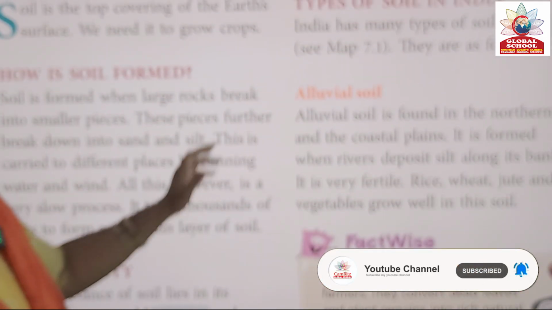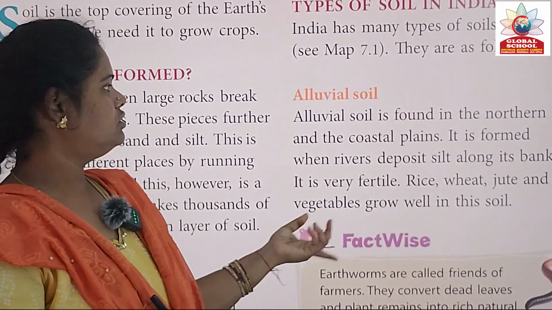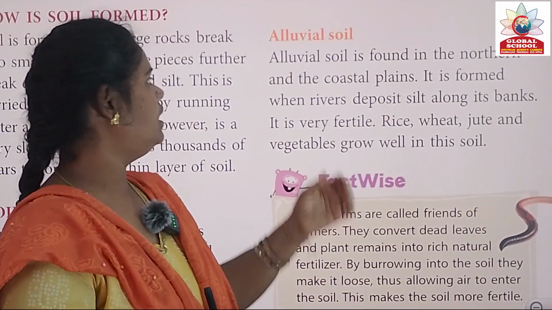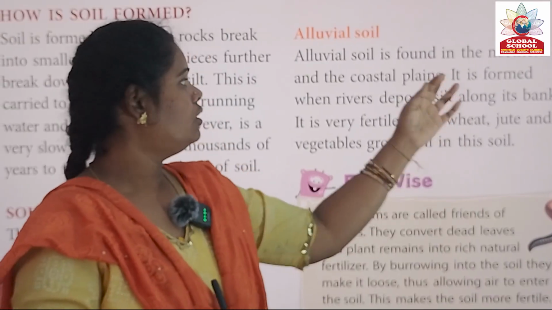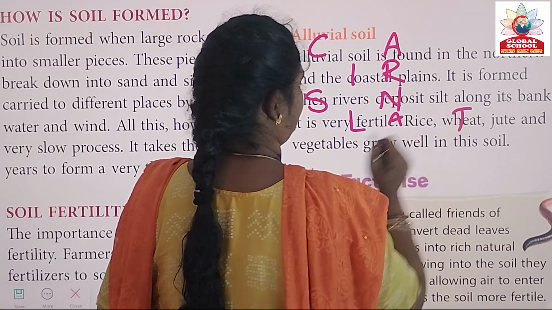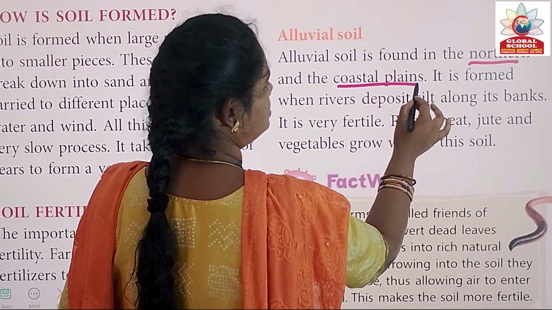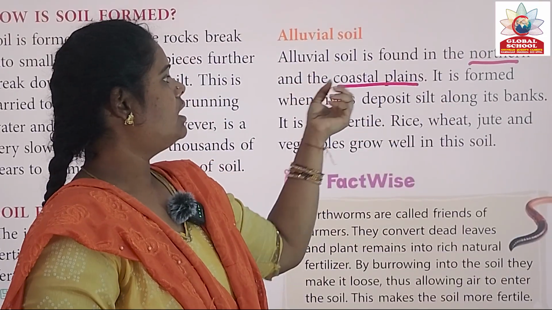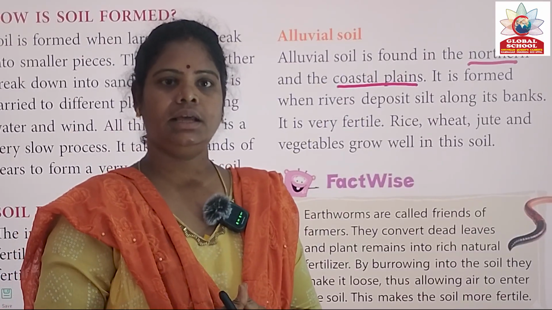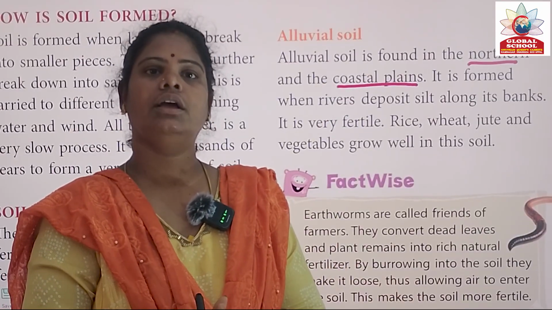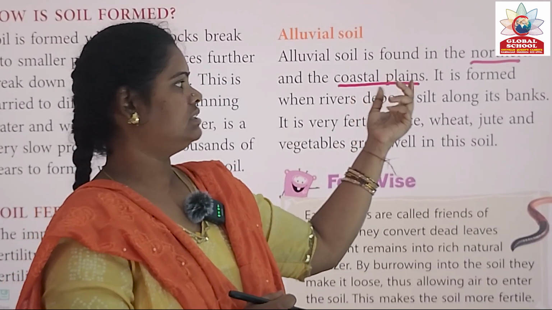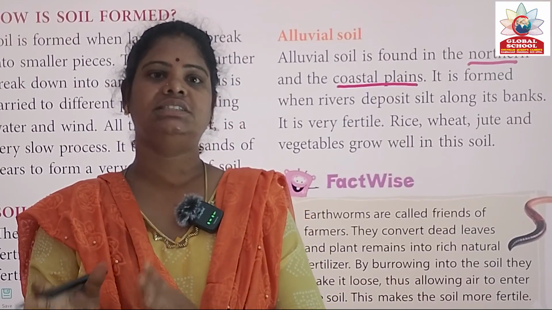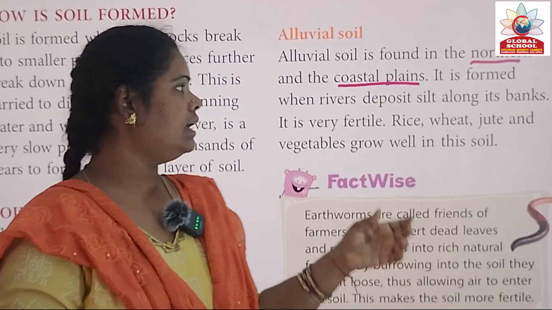Here we can see the different types of soils available in India. The first one is alluvial soil. Let us learn what alluvial soil is. Alluvial soil is found mostly in the northern and coastal plains. The places towards North India we call the northern plains, and coastal plains are the plains adjacent to water bodies. It is formed when rivers deposit silt along their banks. When the river deposits silt along its banks, we call it alluvial soil.